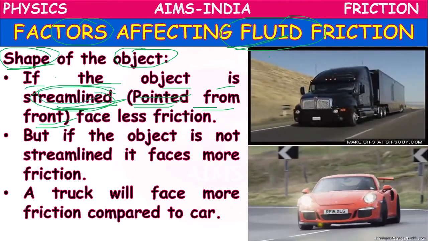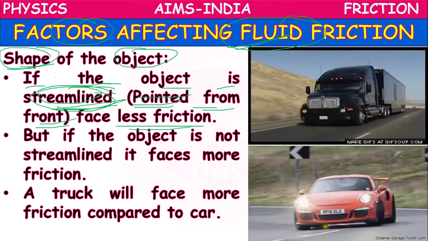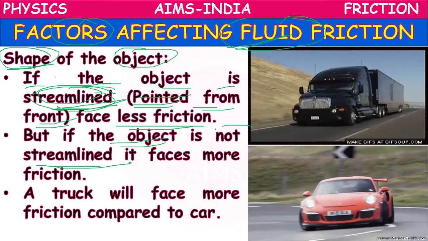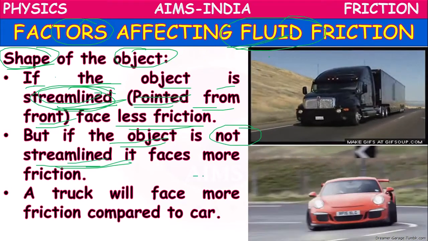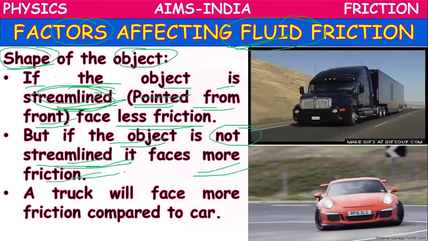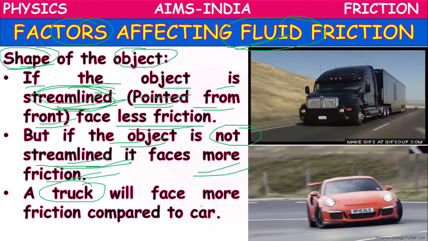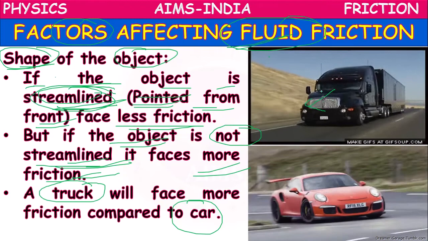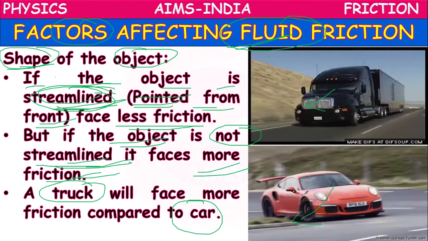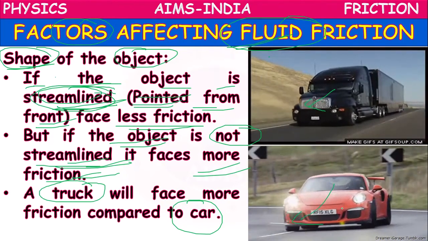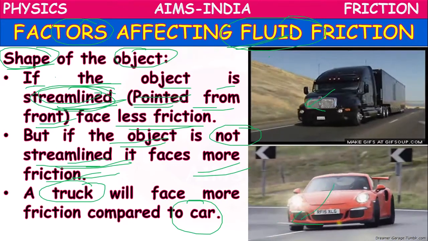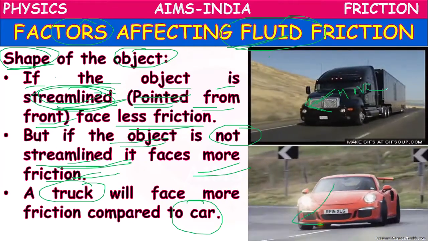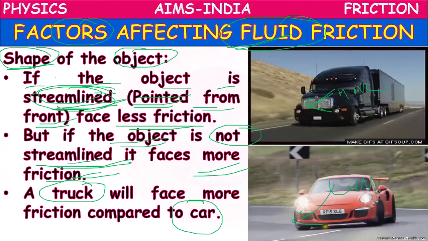If the shape of the object is streamlined, then it will experience less friction. If the shape of the object is not streamlined, then it faces more friction. Here, if you compare a truck and a car, the front part of the truck is not as pointed as the front part of this racing car. So that's why this truck will experience more friction. This car will experience less friction.